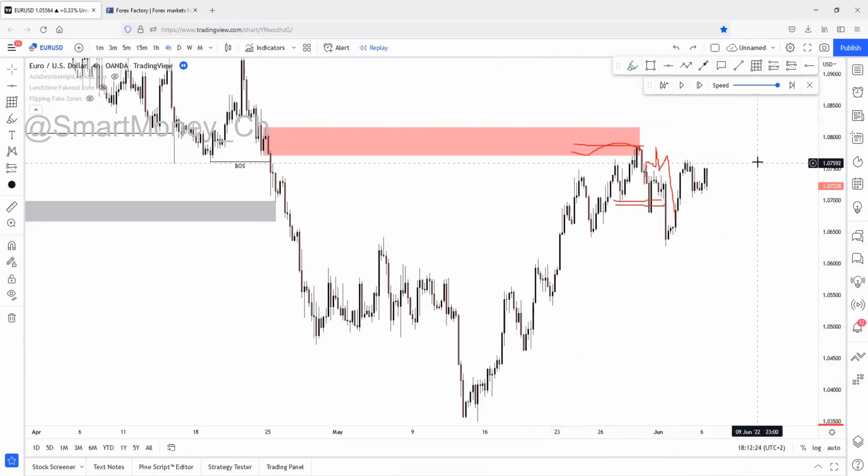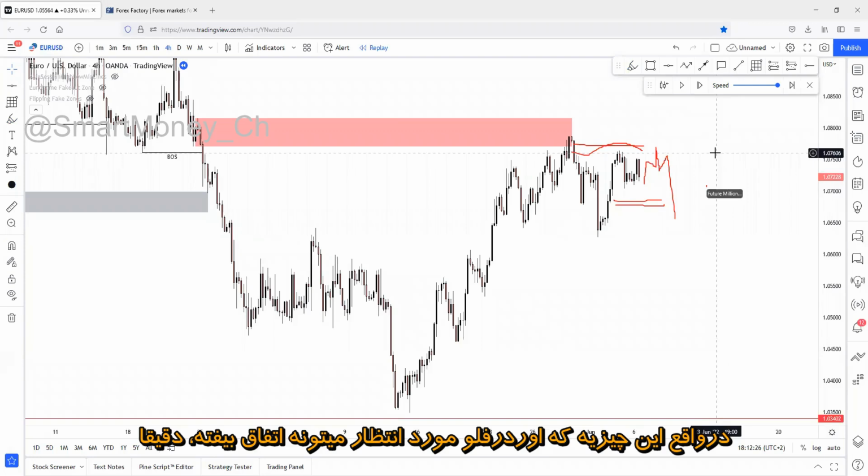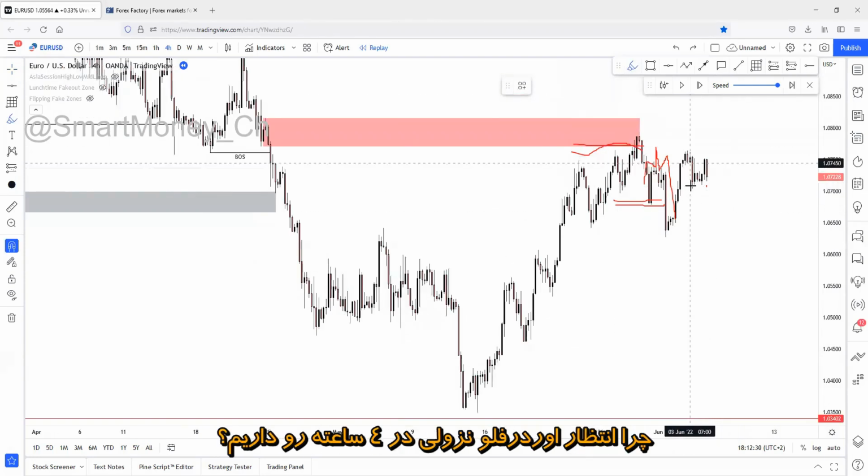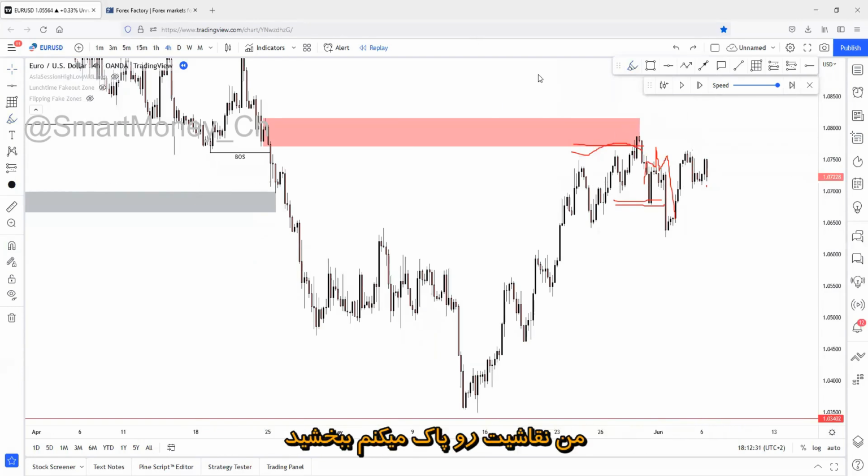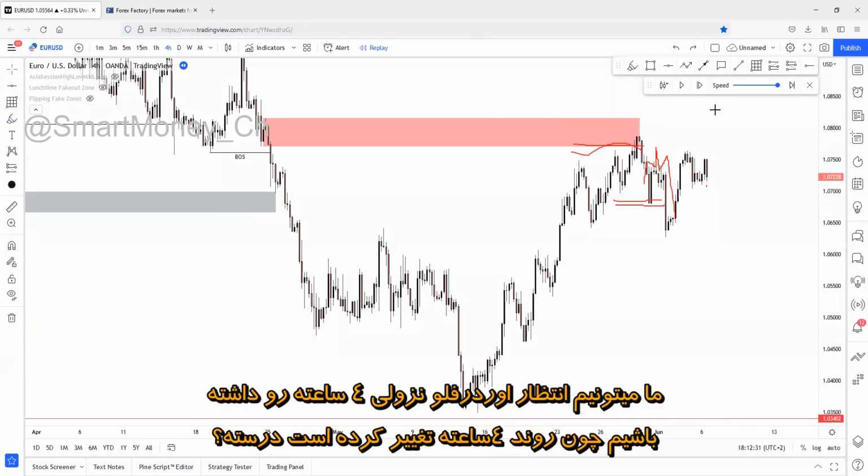Yeah. Basically, this is how the expectation order flow could look like. Exactly. We can expect a bearish order flow. Why can we expect a bearish 4-hour order flow? I will just remove your drawing, sorry. We can expect a bearish 4-hour order flow because the 4-hour has already turned bearish, right?